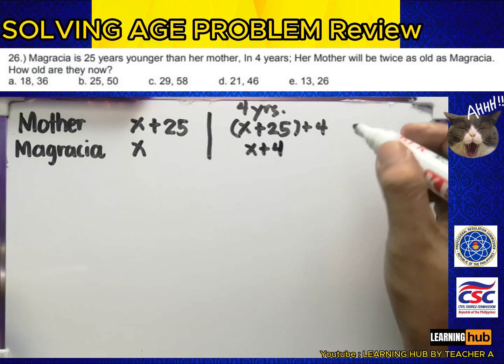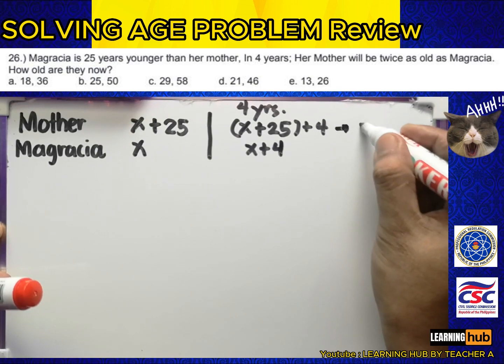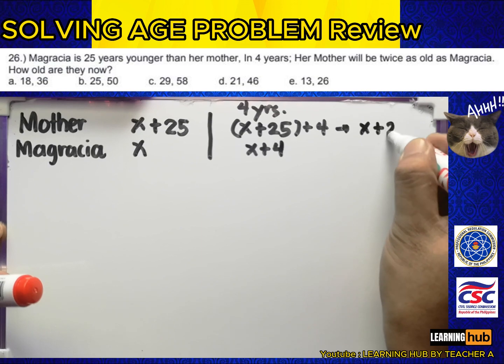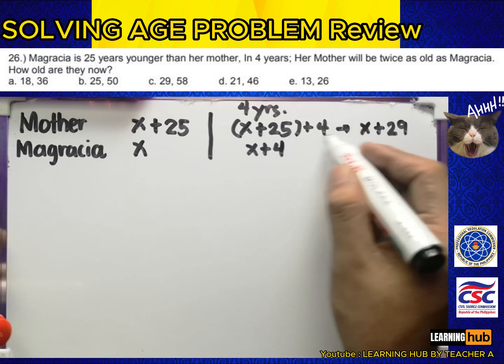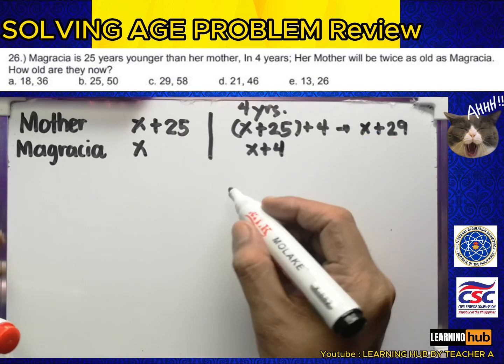Now this mother becomes x plus 29, and it says there her mother will be twice as old as Magracia. So we are going to use this equation na nandito.